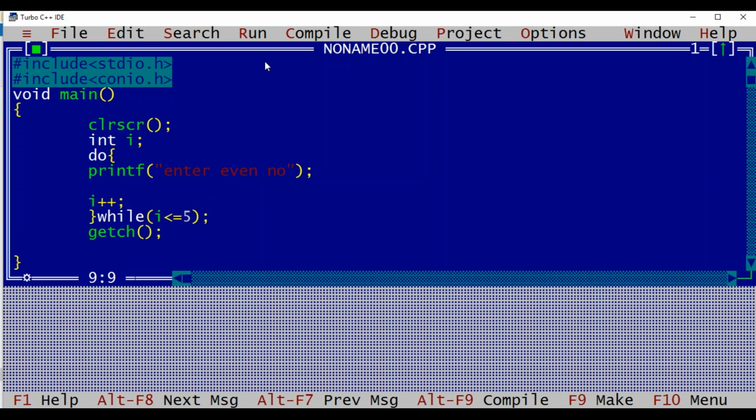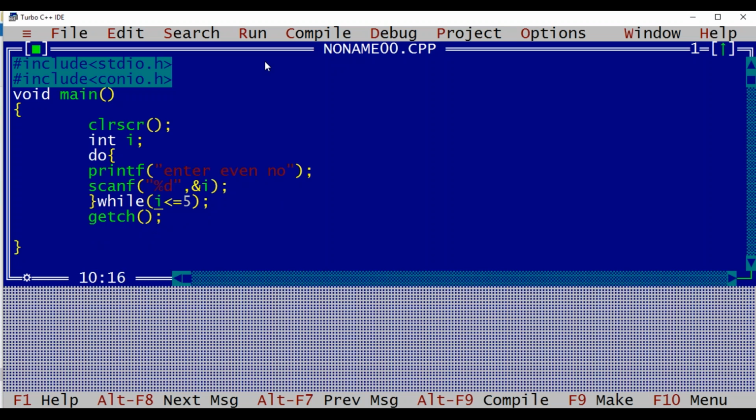Then I'll read that value using scanf %i.